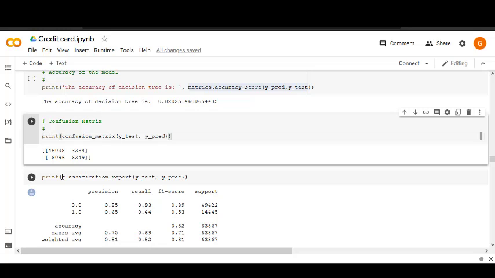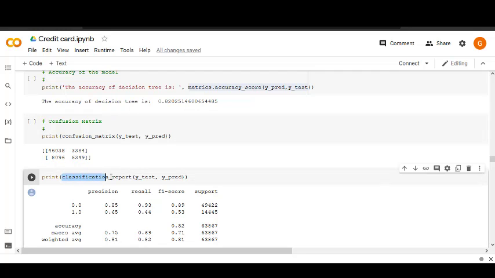And now to get the other values like precision, recall, and F1 score, we just directly call the classification report, feeding in the ytest and yprediction values, and we get the precision score for classifying as 0, similarly the recall score for classifying 0, and the F1 score for classifying 0. Here 0 means the person not having a credit card and 1 means the person having a credit card.